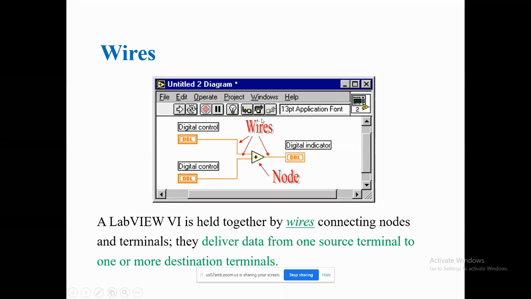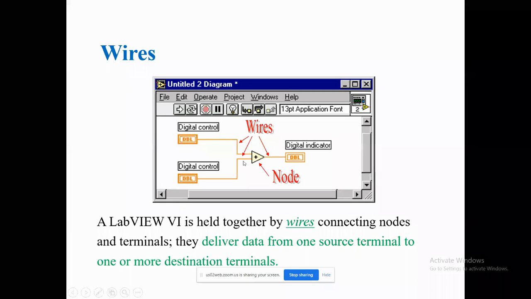Based upon the data you are transferring, the output data is moving to the output port. The color, size and width of this line can vary based on the data type, that means the width of the wire and also the color. These things vary. So what are those? We will see it.